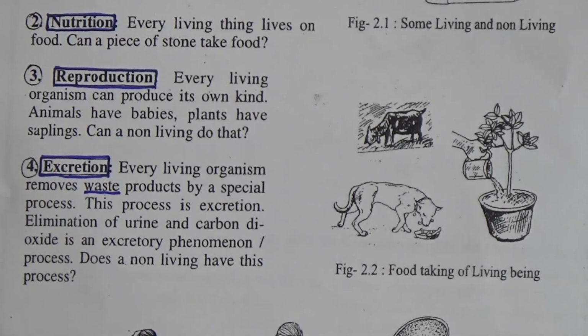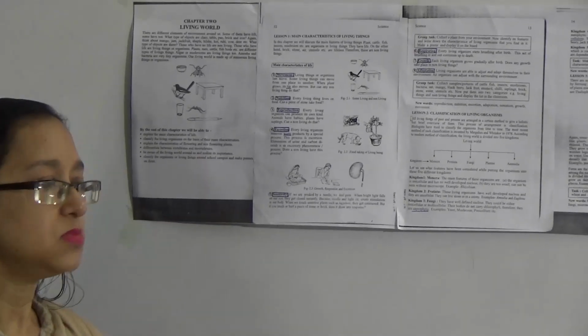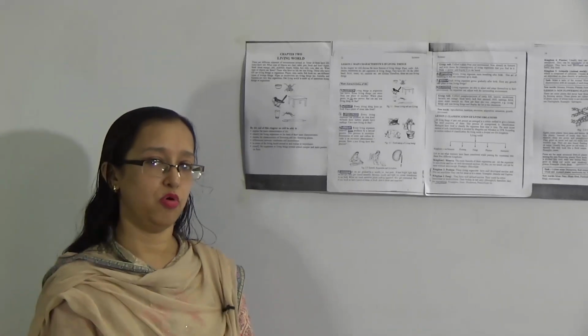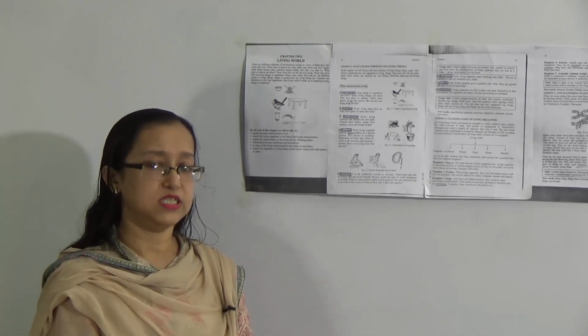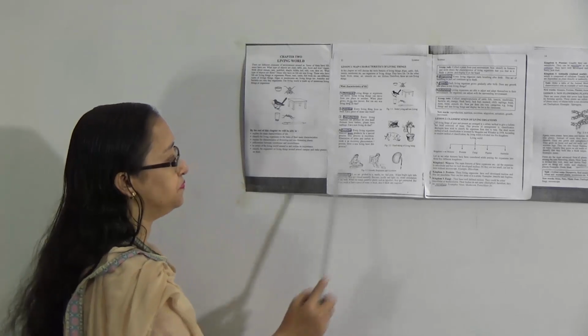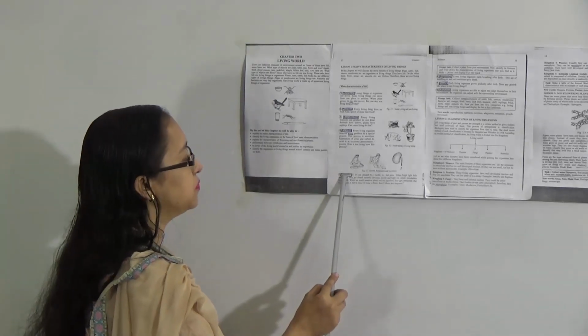You know that every living thing passes carbon dioxide and also passes urine and stool. These are waste products from their body, and this system is called excretion.